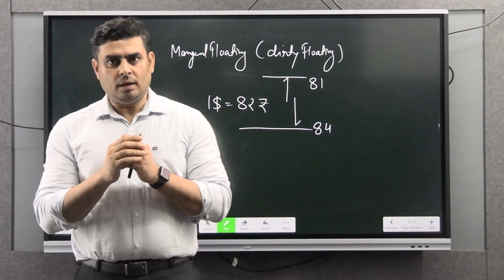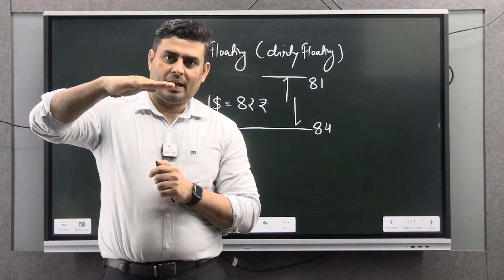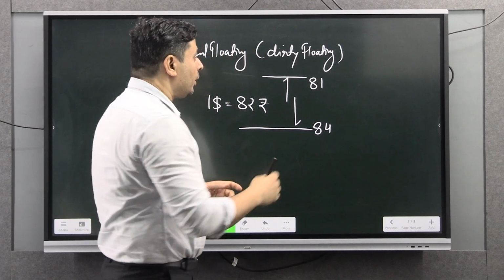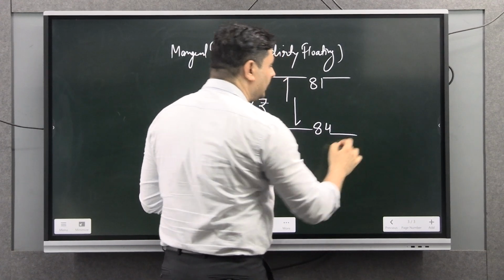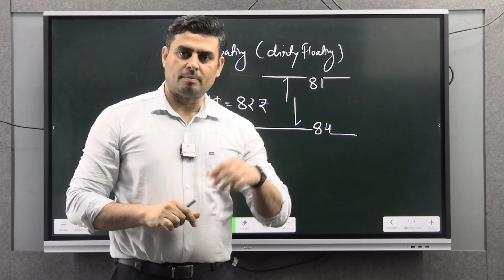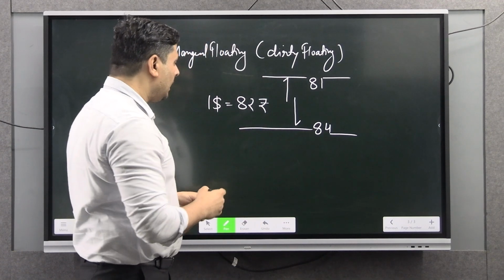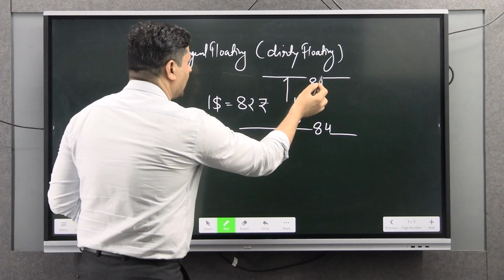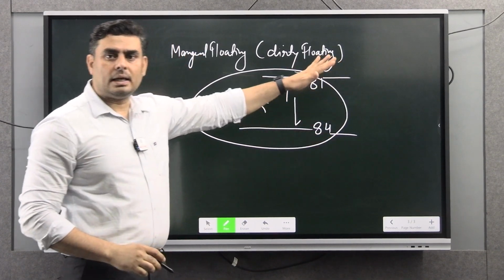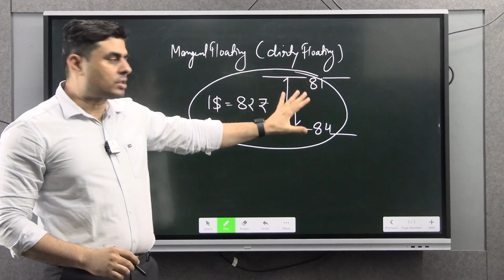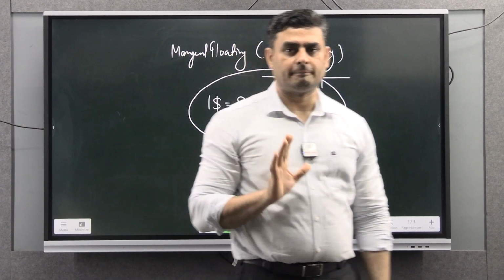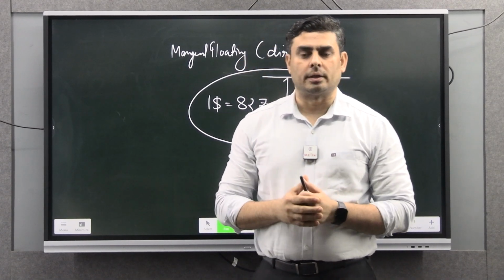The central bank will not intervene, so they will allow some changes. But if it is going beyond a certain point, then the central bank will start intervening in order to make sure that the value of the dollar stays in the brackets only. So such a system is known as managed floating or dirty floating.